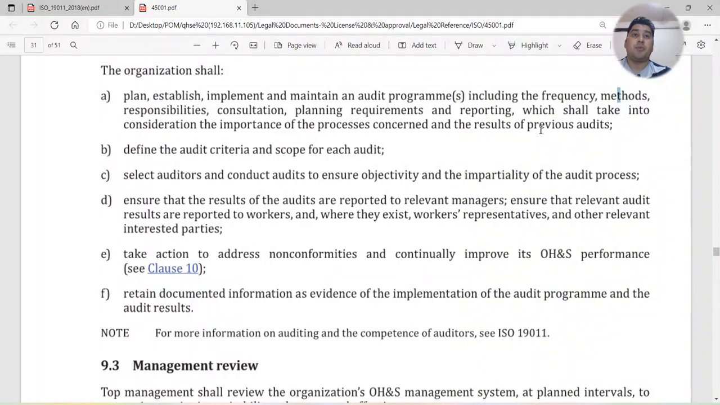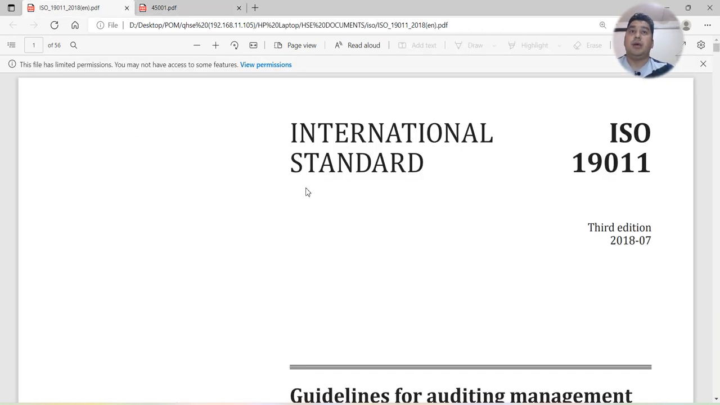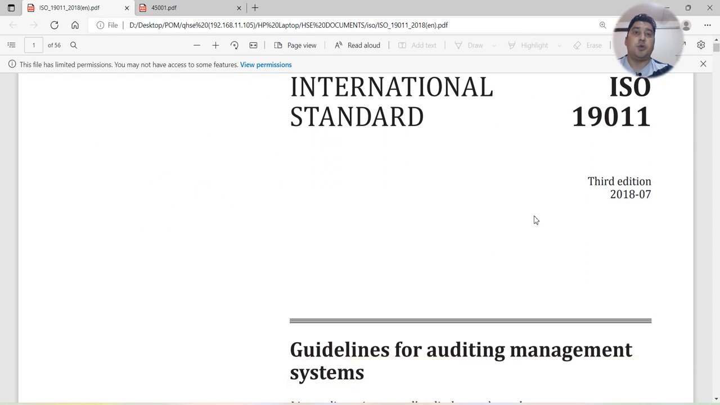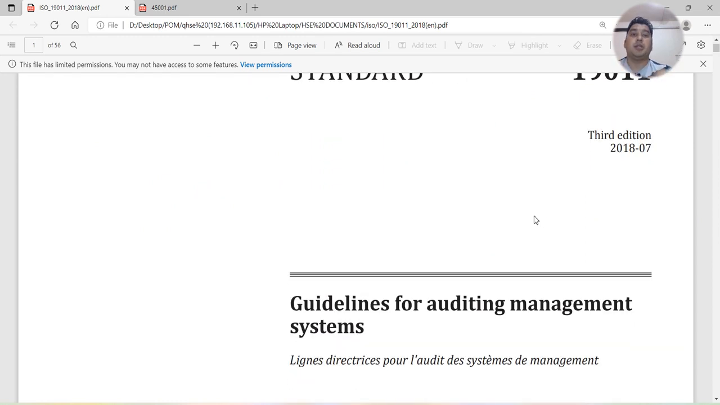Planning requirements and reporting, which shall take into consideration the importance of the process concerned and the results of previous audits. Define the audit criteria and scope for each audit. So whenever you are doing an audit, you have to define the audit criteria and the scope for each audit. How to do the audit, I will teach you in ISO 19011, which is purely based on audit requirements, guidelines for auditing management systems. I will teach you in this standard.